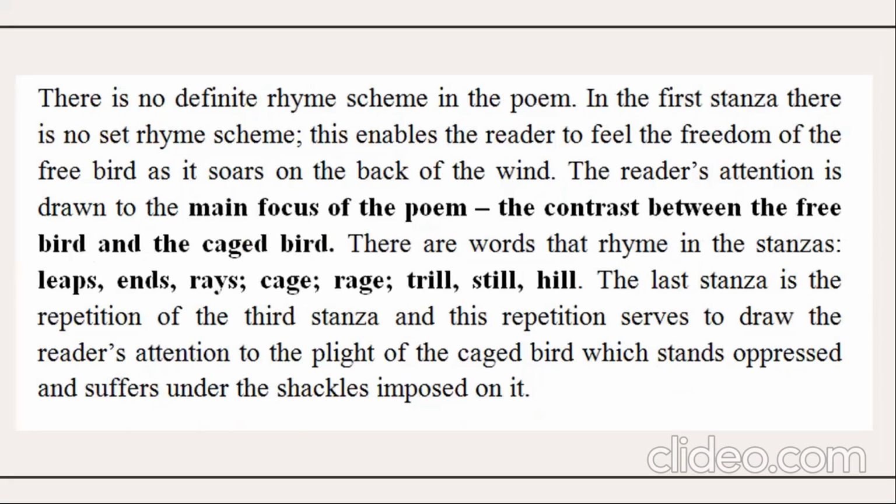In the first stanza, there is no set rhyming scheme. This enables the reader to feel the freedom of the free bird as it soars on the back of the wind. The reader's attention is drawn to the main focus of the poem, the contrast between the free bird and the caged bird. There are words which rhyme in the stanzas, like leaps, ends, raise, cage, rage, trill, still, hill. The last stanza is a repetition of the third stanza, and this repetition serves to draw the reader's attention to the plight of the caged bird, which stands oppressed and suffers under the shackles imposed on it.